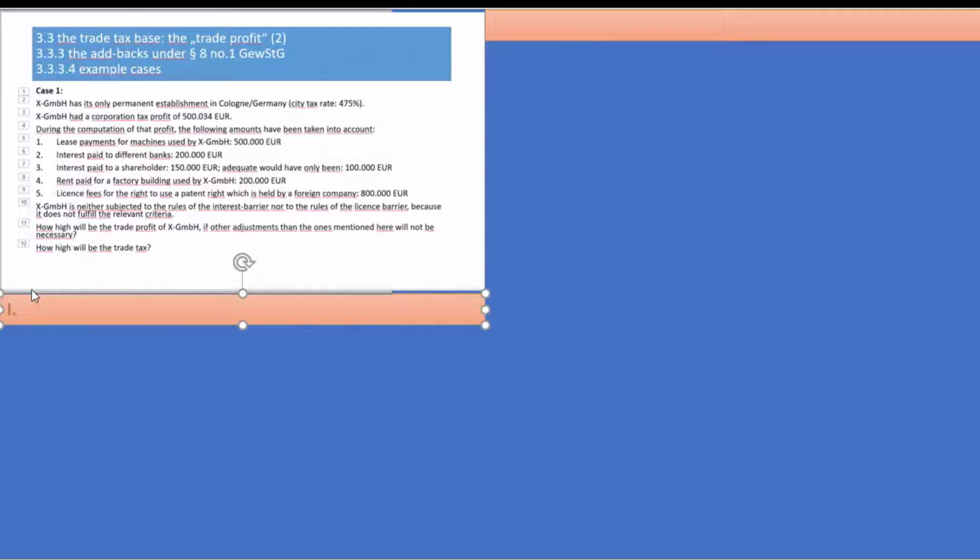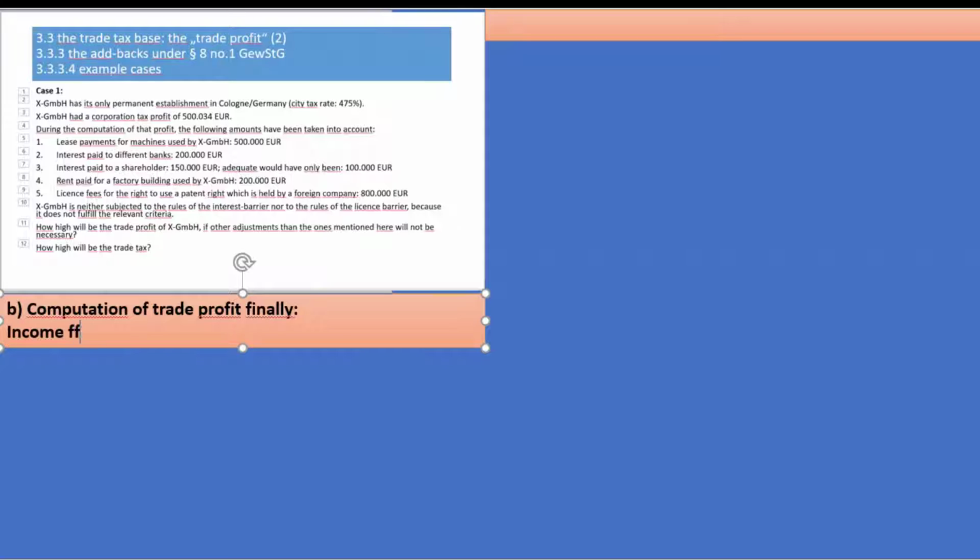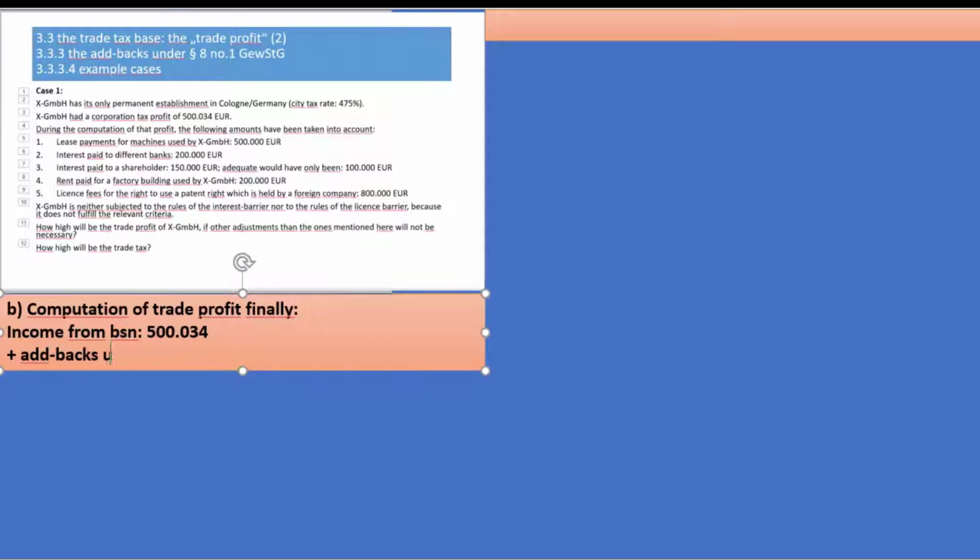So that's now B, computation of trade profit. Finally, we have income from business. That was 500,054 plus add backs under paragraph 8 number 1 plus 200,000.